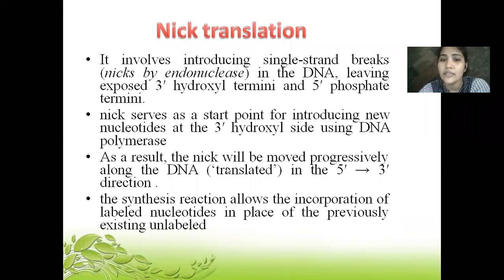And as a result, the nick will be moved progressively along the DNA. That means it will be translated in the 5 dash to 3 dash direction. So this is a very simple logic to understand. Whenever we have a nick and we have the polymerase with us, then we can proceed in one direction only, which is 5 dash to 3 dash.